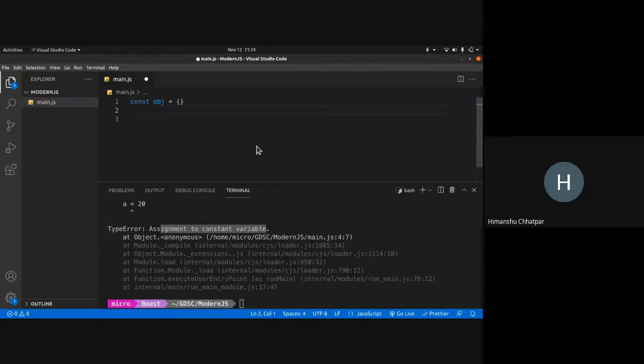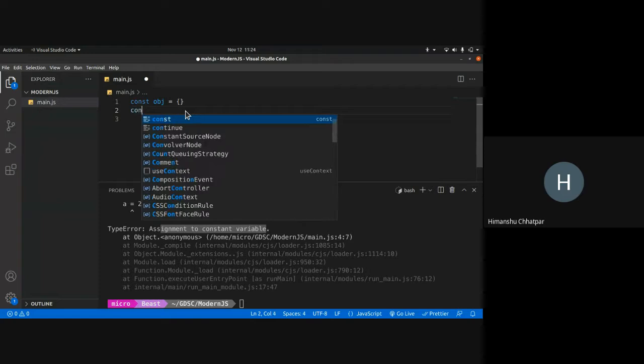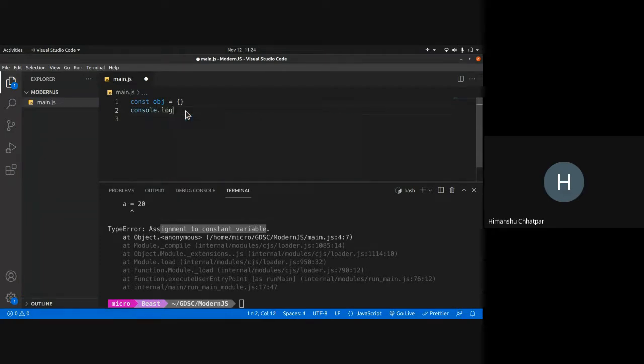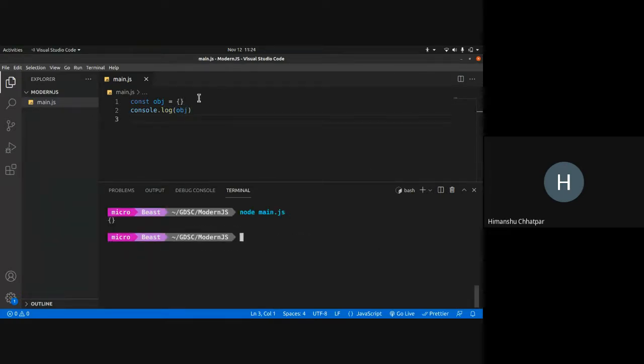Let me just show you the object first. Console.log object. Here is the object. Now what I can do is object dot name equals Himanshu. I can do this, and this still works. Why does this work? The constant here refers to the reference. Object has a reference to this object. So this reference is constant, not the object. The object is free to change, but the reference always refers to this object. It can't refer to some other object.